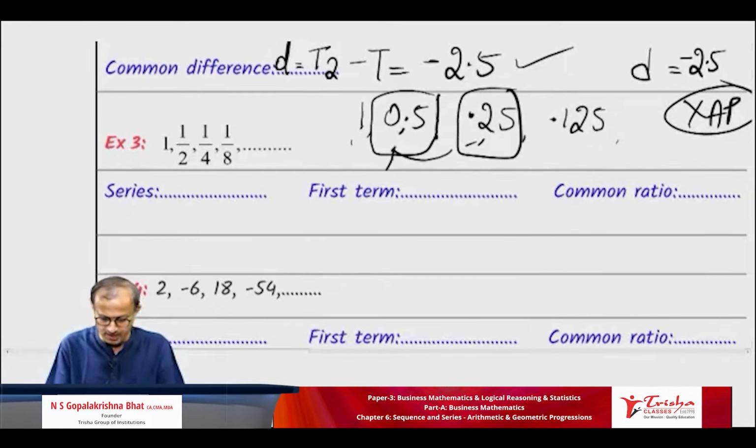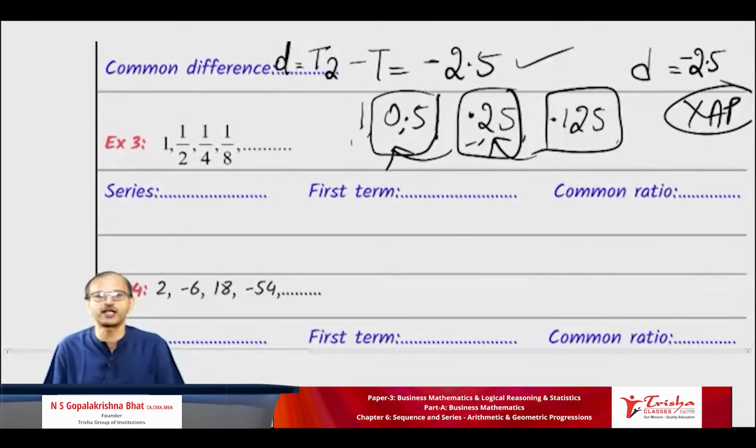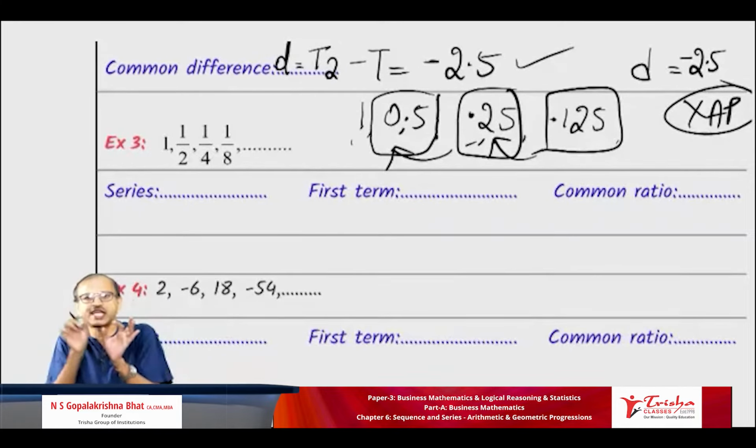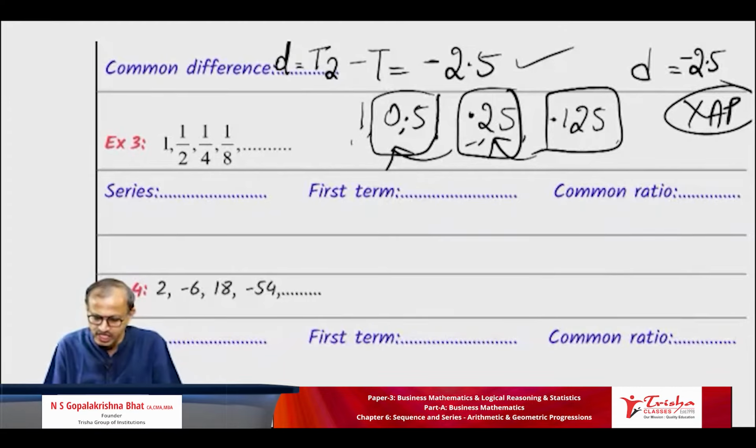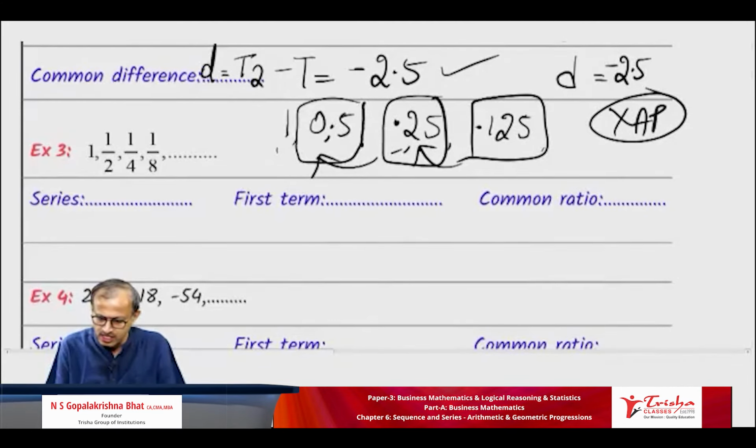0.25 divided by 0.5. Same. 0.125 divided by 0.25. Yes, same. Everyone clear with that? Since when you divide you get the same answer, the ratio is the same. So we will write common ratio.